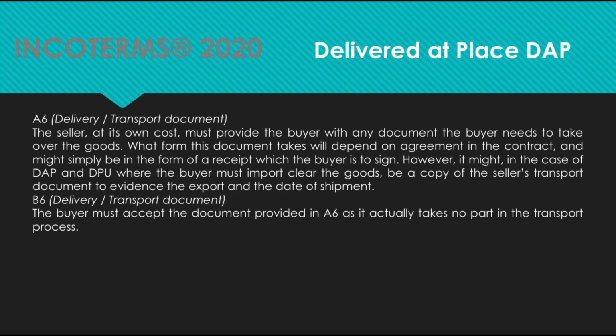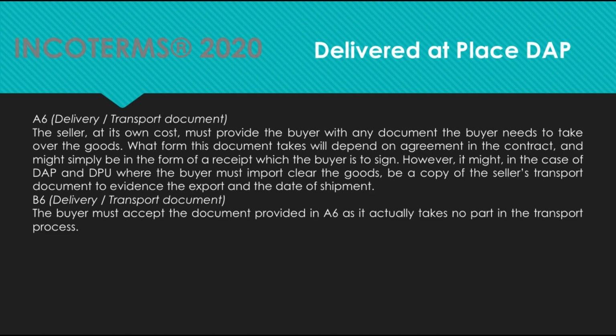A6, delivery transport document. The seller, at its own cost, must provide the buyer with any document the buyer needs to take over the goods. What form this document takes will depend on agreement in the contract and might simply be in the form of a receipt which the buyer is to sign. However, it might, in the case of DAP and DPU, where the buyer must import clear the goods, be a copy of the seller transport document to evidence the export and the date of shipment.